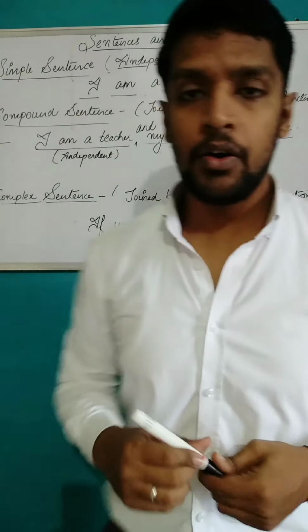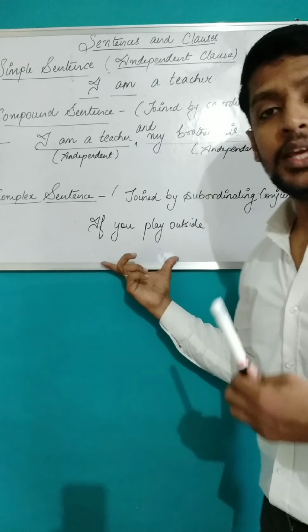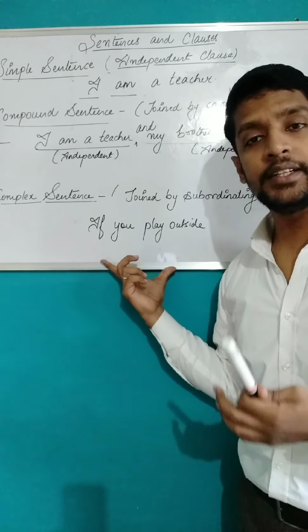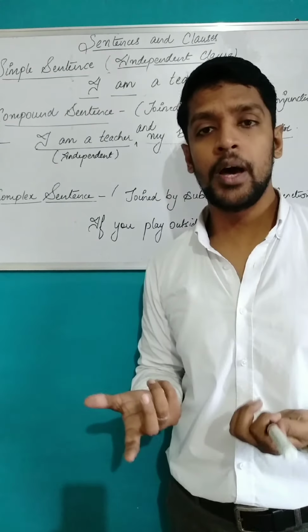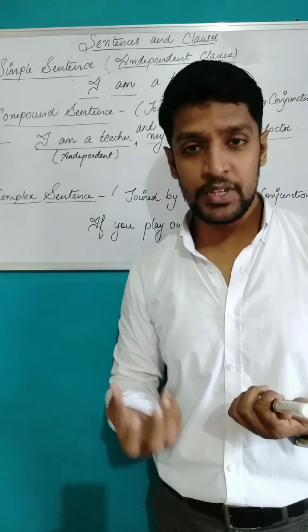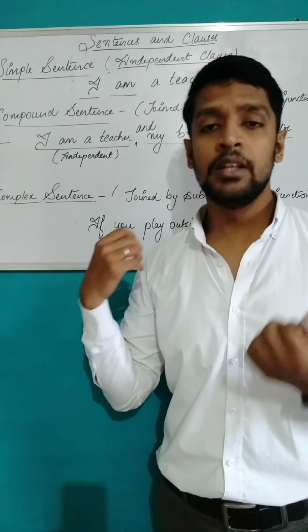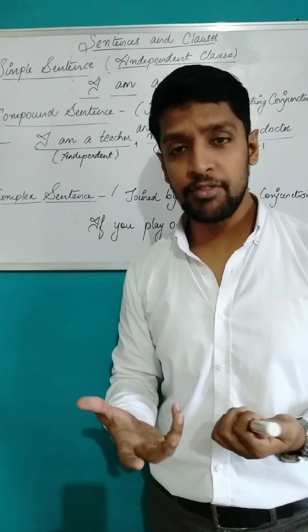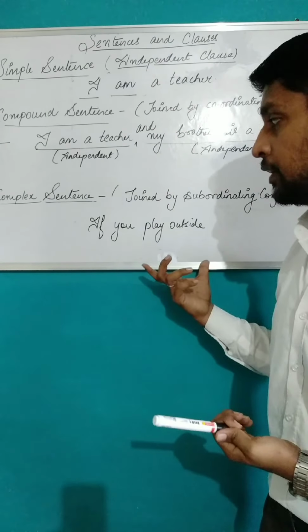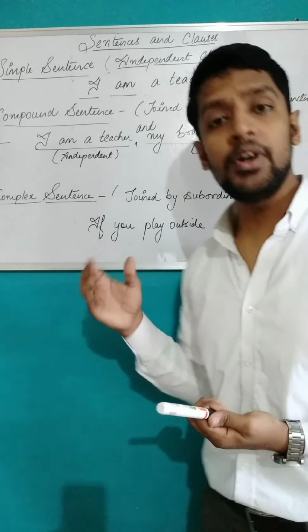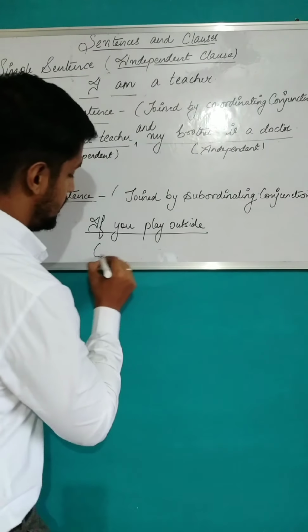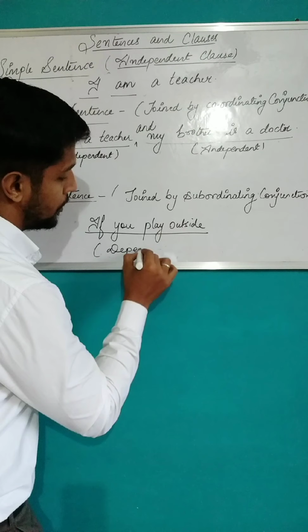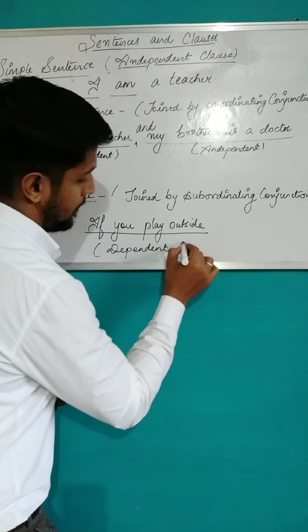Now if you read the sentence, you can easily identify that the sentence is incomplete. If you play outside, what then? What will happen if I play outside? So obviously, after reading the sentence, the reader could easily identify that the sentence is incomplete. So this is an example of a dependent clause.